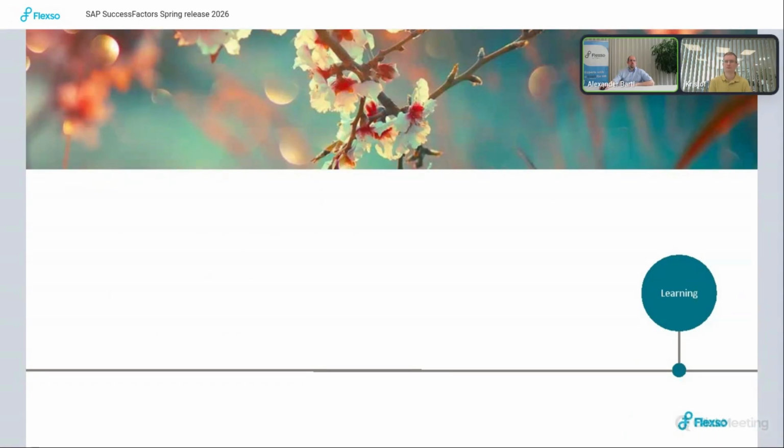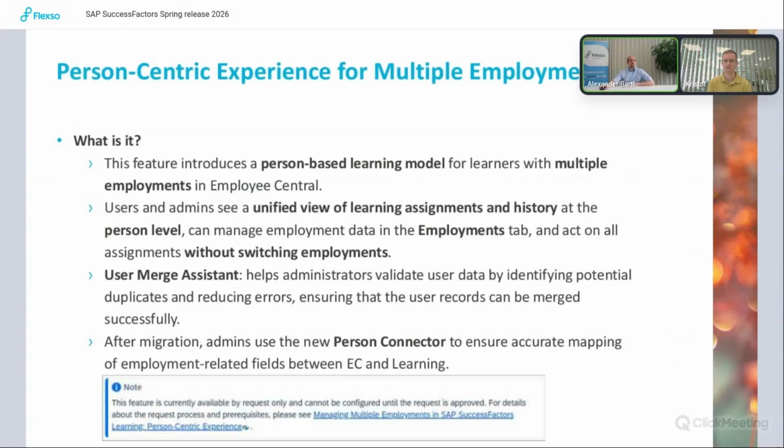So that was it basically for succession and development already. So let's also switch to learning.